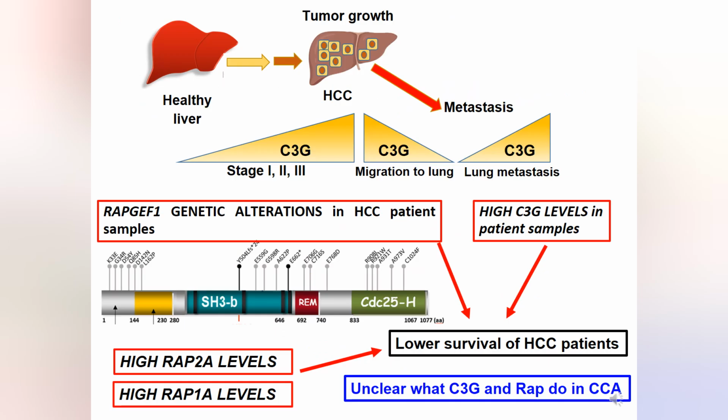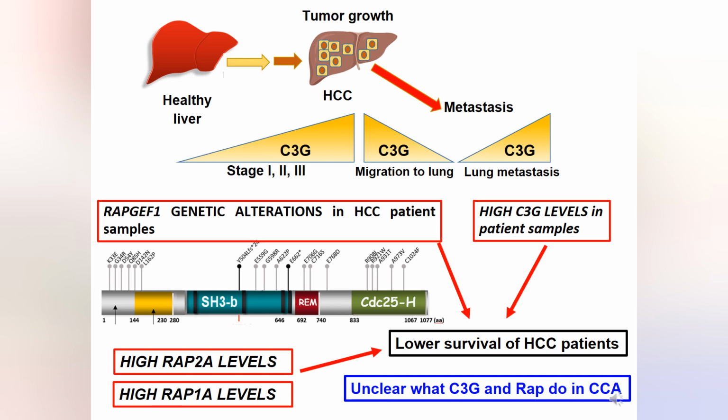We have recently found that C3G levels increase in HCC, contributing to tumor growth. However, for inducing lung metastasis, their levels decrease, and then in the metastasis, they are increased again.